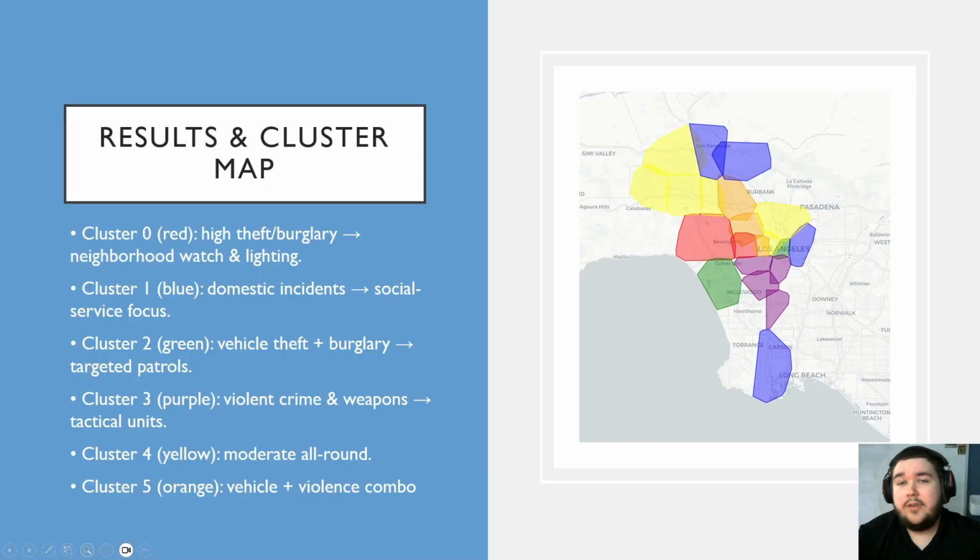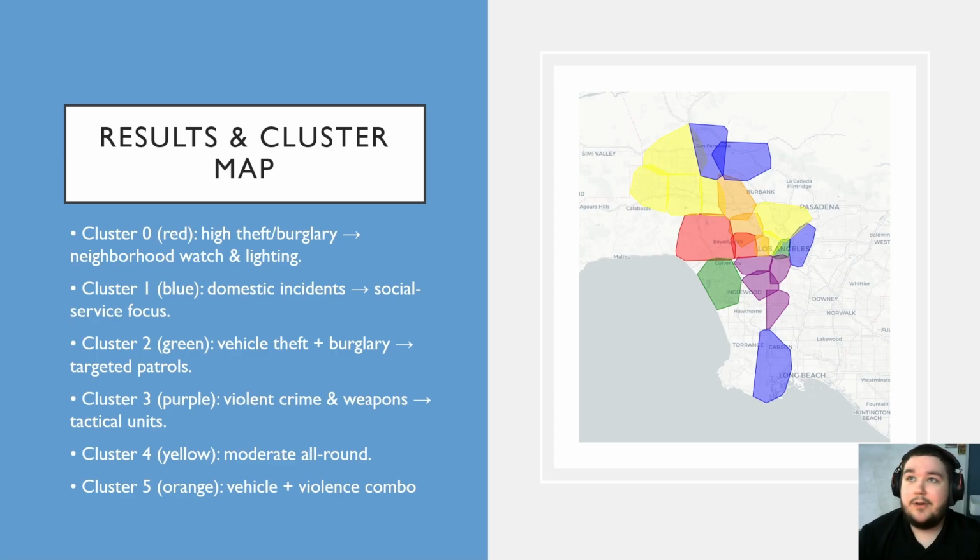Now for the result of our K-means, I created this cluster map, and it paints the clusters across the city. If you actually have the map, which is an HTML document, you can hover over and it will tell you what area it is. But it's a presentation, so in a video, can't do that. But I'll tell you what each area is.